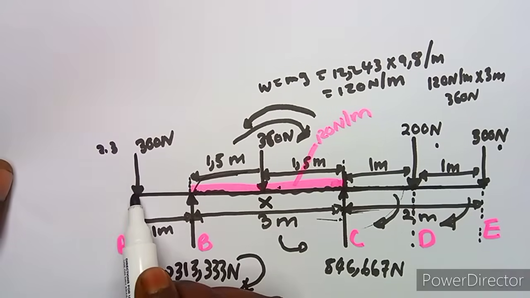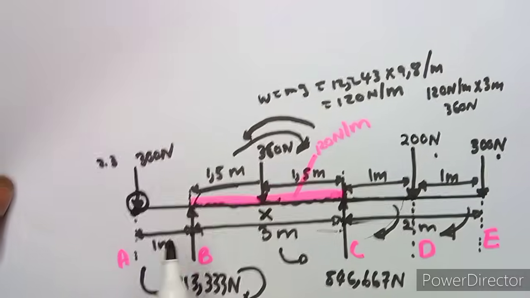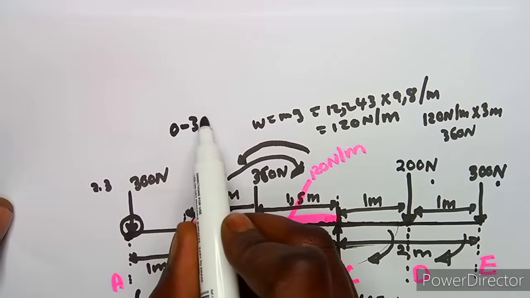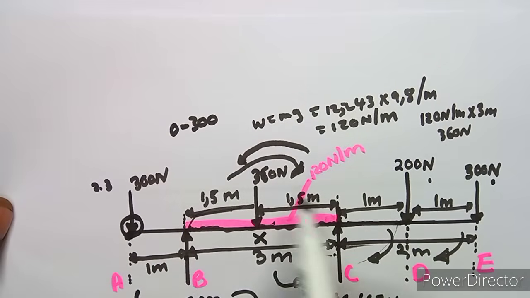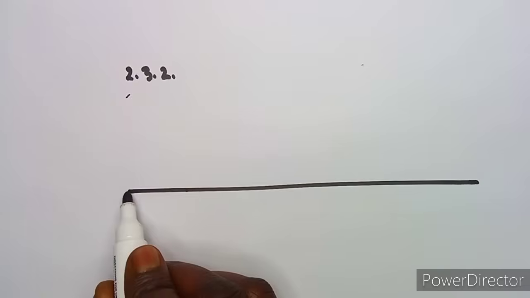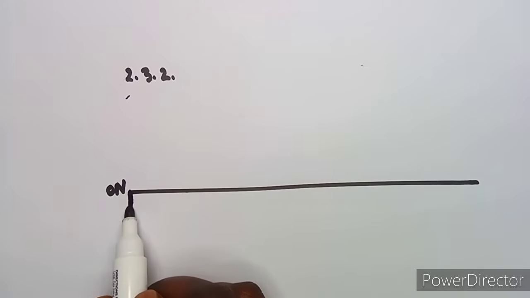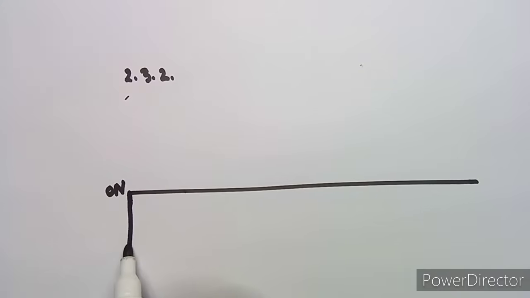At A, we are starting at 0 here at A, but there's a point load at the same point at A. So definitely it's going to be 0 minus 300. We are going to subtract that, which is going to give us minus 300, because we are having a point load. So this is going to be going downwards. So we started at 0 Newton here, but because of a point load, we are going vertically down. Draw a straight line vertically down up to a certain point, maybe this point. That's where we have got our minus 300. So this will be minus 300 Newton.